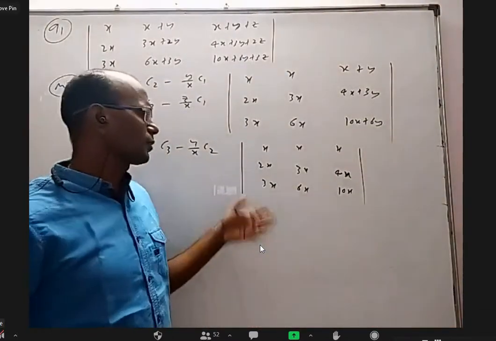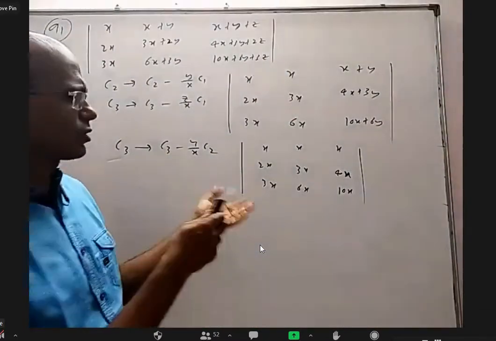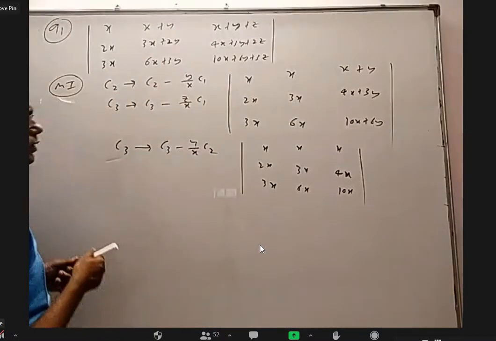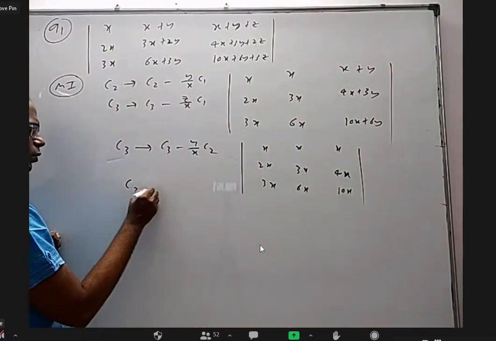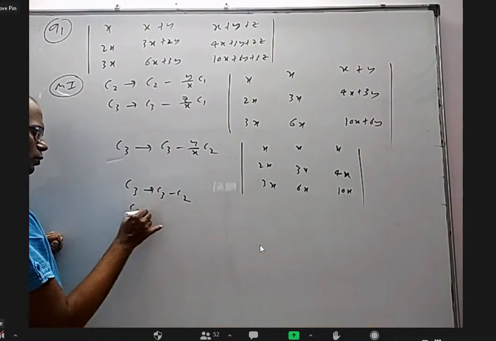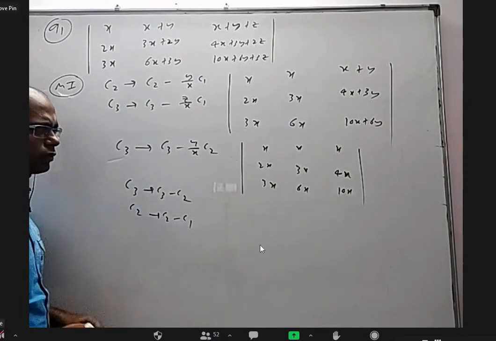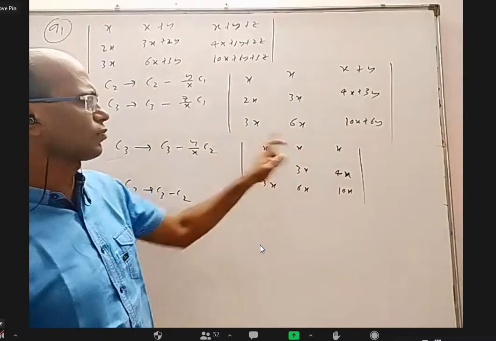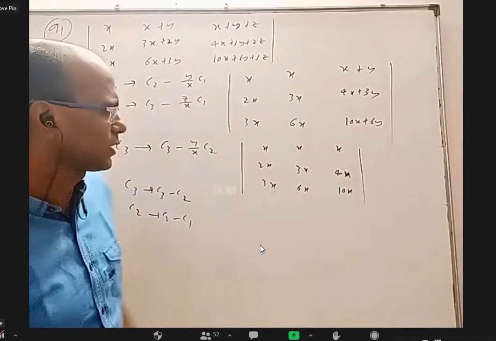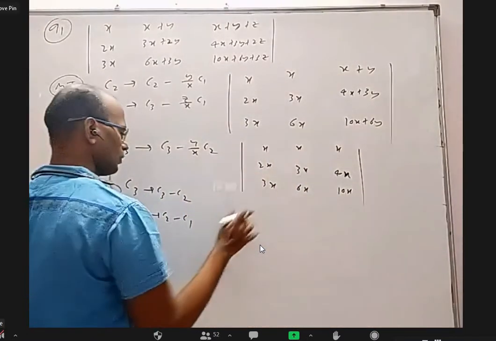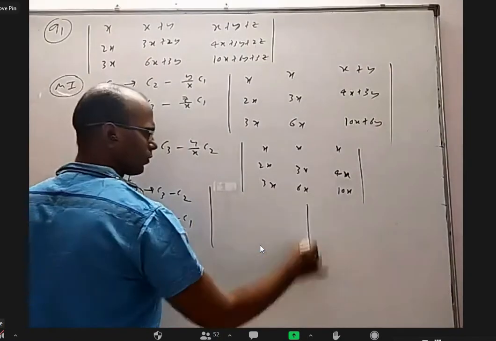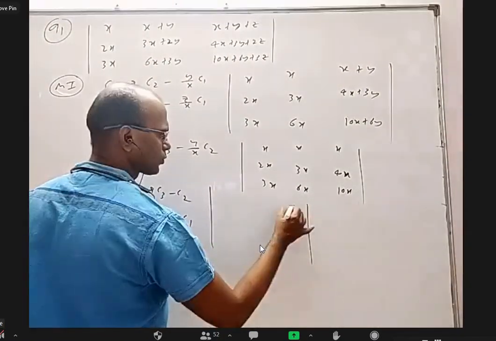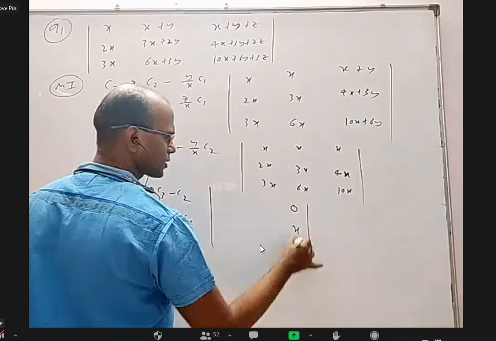Now we can simply expand and try to get as many zeros as possible and just expand it. So I want to write column 3 as column 3 minus column 2, column 2 as column 2 minus column 1, so that I'll get basically 0 here, 0 here. It's like you take x common, you'll get 1, 1, 1. Whenever 1, 1, 1 is there, that procedure. So from the third column, I'm removing the second column: 0, x, 4x.